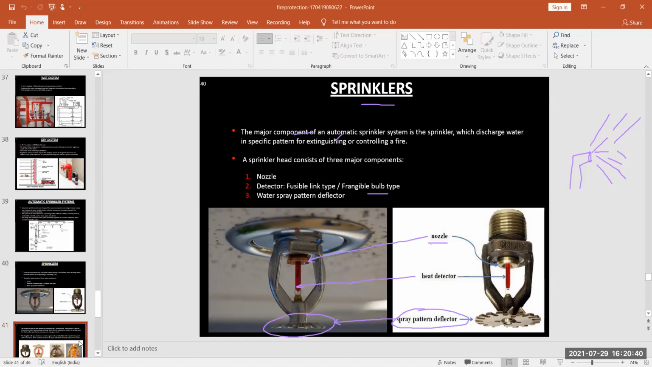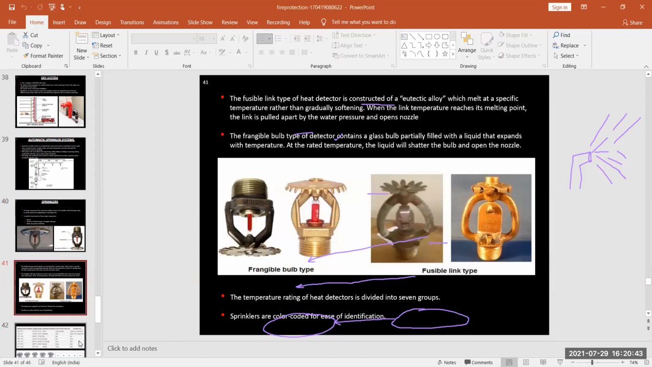These are also different types of sprinklers. The fusible link type of heat detector is constructed of a eutectic alloy which melts at a specific temperature rather than gradually softening. When the link temperature reaches its melting point, the link is pulled apart by the water pressure and opens the nozzle. The frangible bulb type of detector contains a glass bulb partially filled with a liquid that expands with temperature. At the rated temperature, the liquid will shatter the bulb and open the nozzle.